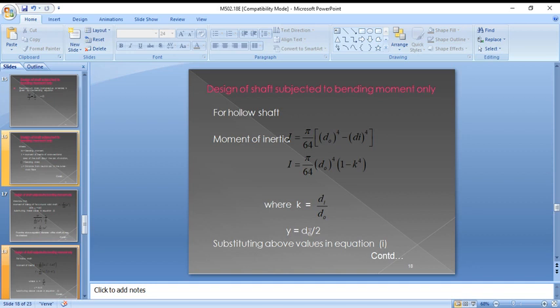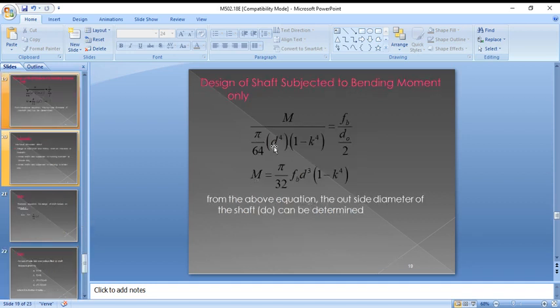By substituting the above values in the equation, M by pi by 64 into do power 4 into 1 minus k power 4 equals sigma b by do by 2. M equals pi by 32 sigma b do cube into 1 minus k power 4. From the above equation, you can find the outer diameter and inner diameter of the shaft.